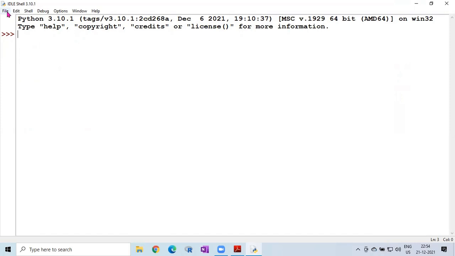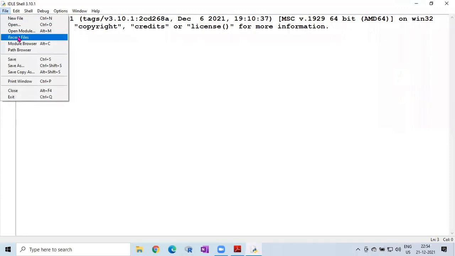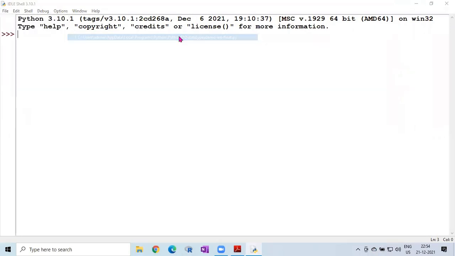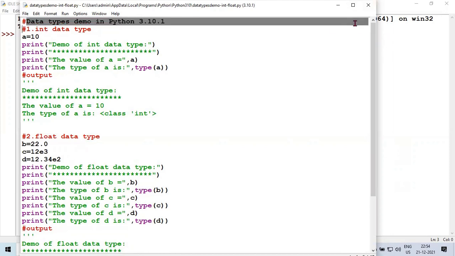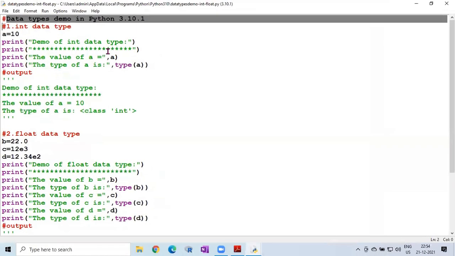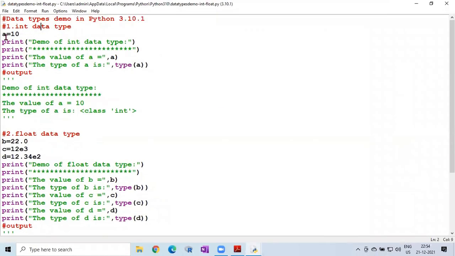So now here I am demonstrating the int and float data type examples. Here I will open the program I recently created. So now here you can observe, data types demo in Python 3.10.1, latest version. First, the int data type. So in this example, what we considered, here you can see, first we have assigned 10 to A.